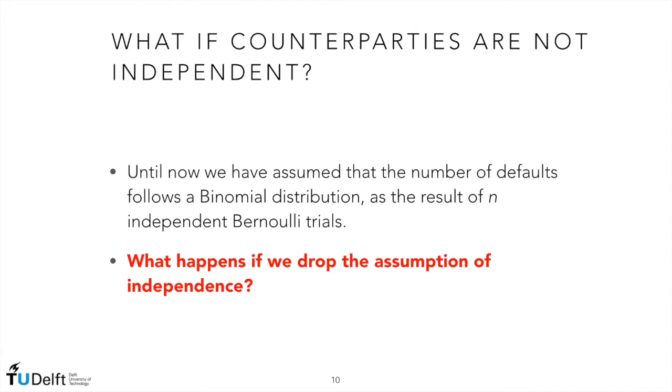Until now, we have assumed defaults to be independent, so that their number can be seen as a binomial random variable generated by n independent Bernoulli trials.